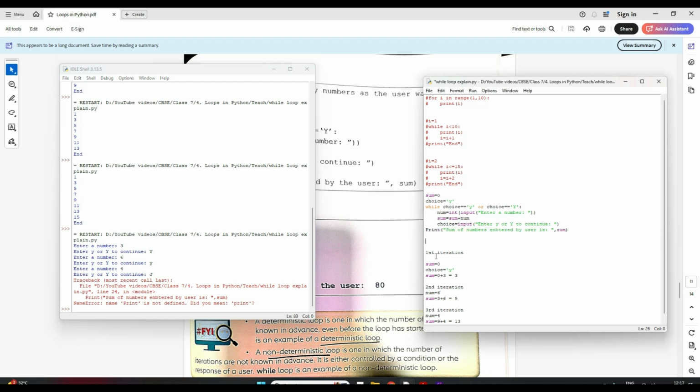See, I told you Python is case sensitive. You cannot have a capital P, it's a small p. So let us just save this again and rerun. We'll enter the same numbers again. Sorry, just a minute.